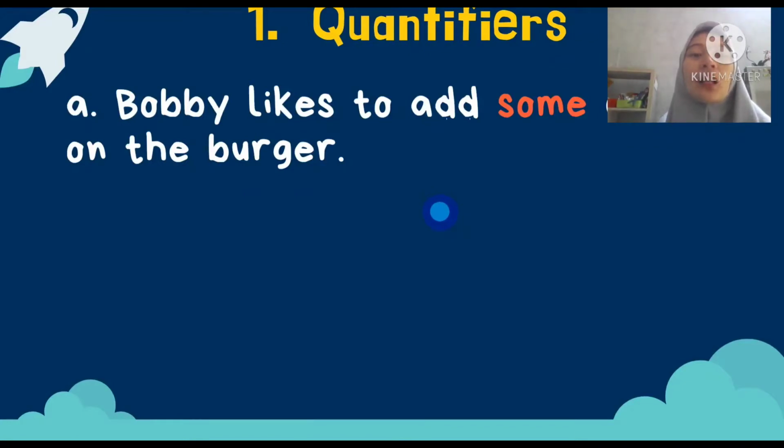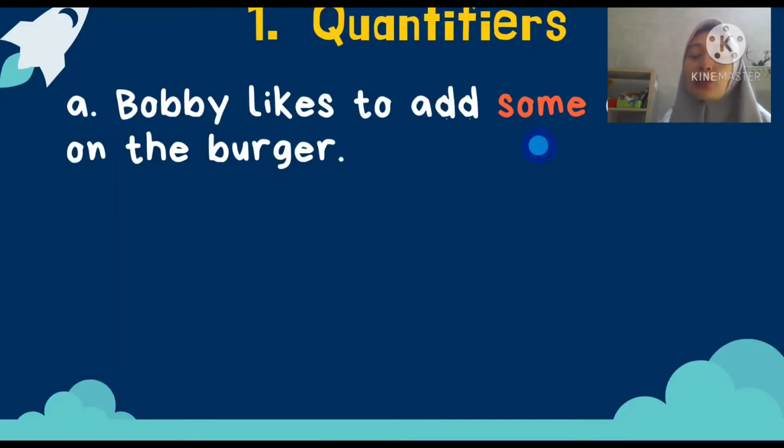For example, Bobby likes to add some cheese on the burger. Look at the word some. It means we don't know the exact amount of cheese that Bobby adds to the burger, but it could be a little amount or a lot of cheese. But some can be used both for countable and uncountable. Remember countable and uncountable nouns.